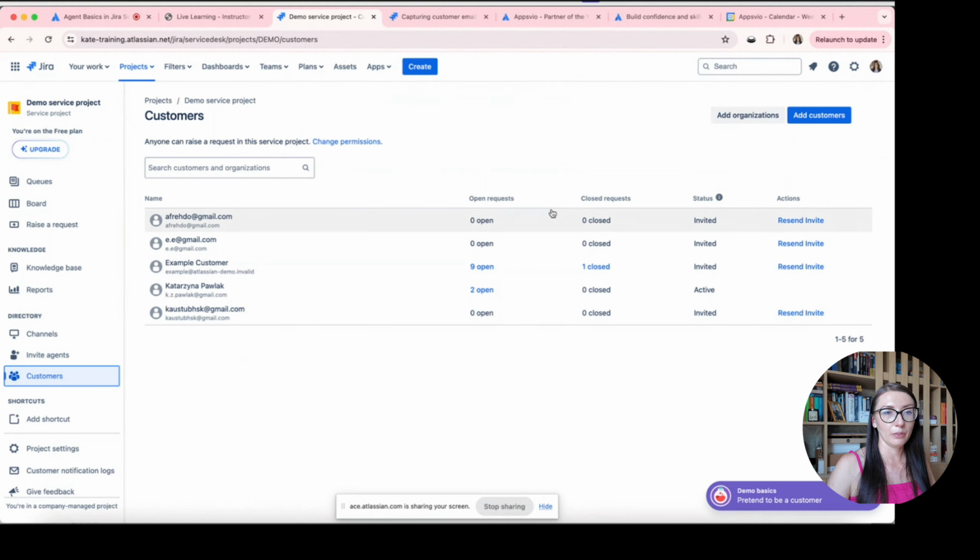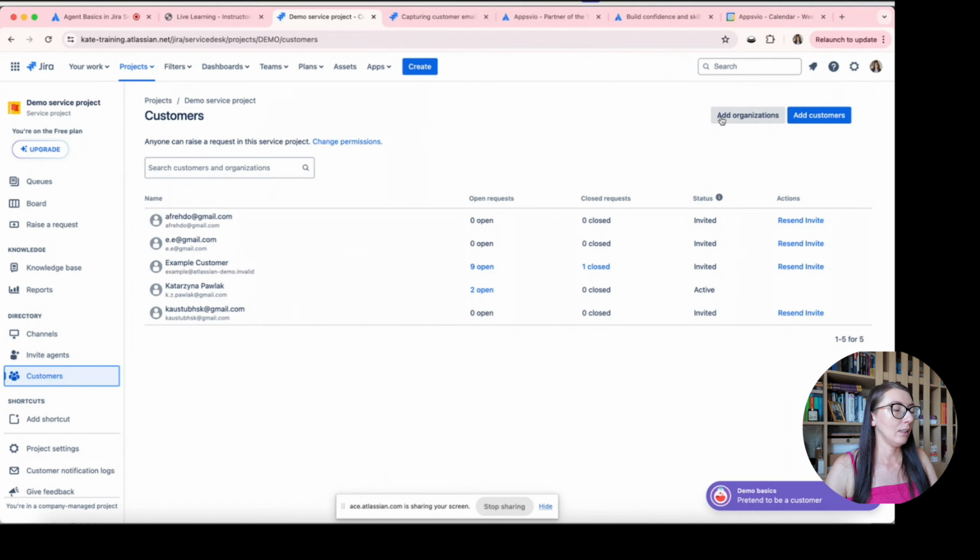I can also define organizations. An organization is an object which is typical for service projects, and thanks to organizations you can collect your customers into such groups, and you can use these organizations, for example, to share tickets with the whole organization. So your agents don't have to select every customer as a person separately, because it's easier to share this ticket with the whole organization. But of course, sharing tickets with separate customers is also possible.